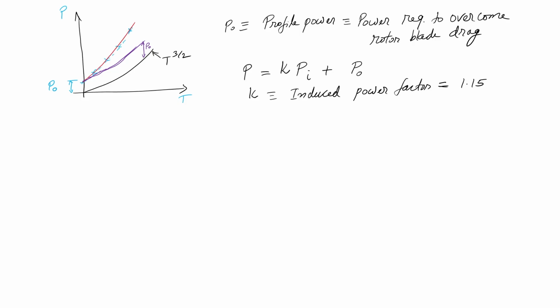Okay. So, I can call this P real or P total or whatever, because now my Pi is my ideal power, or my induced power basically, and P naught is my profile power. I will give you expressions for all these.